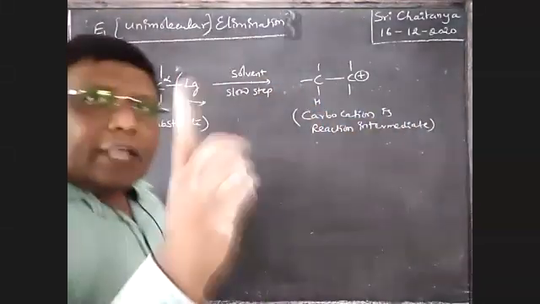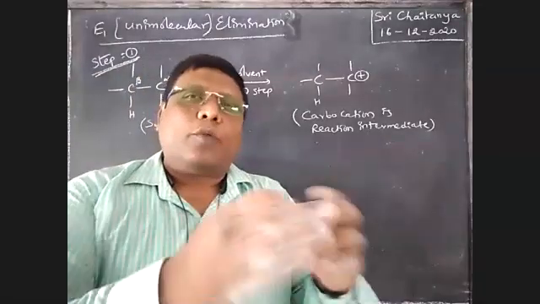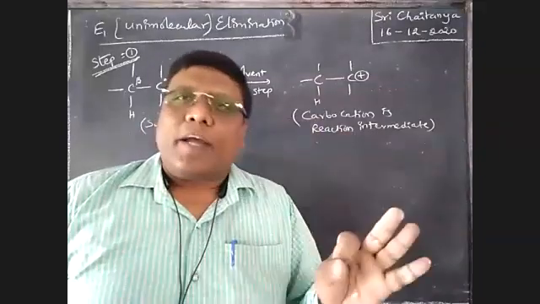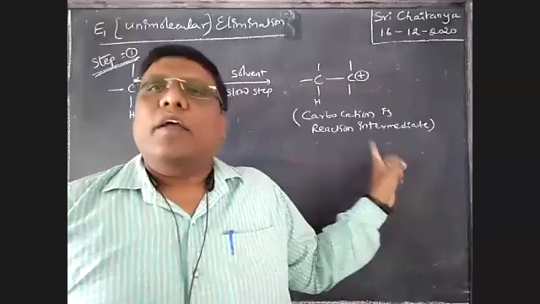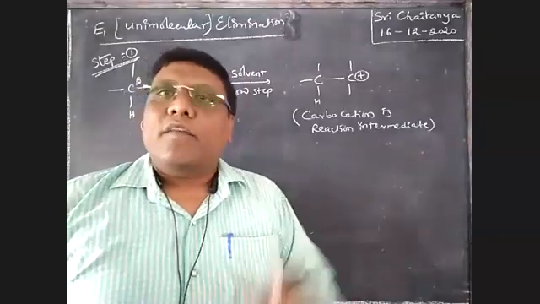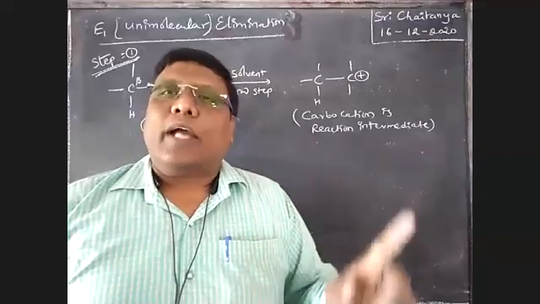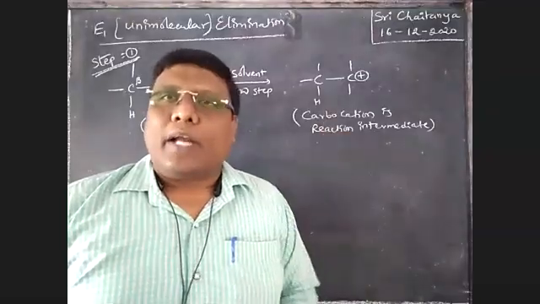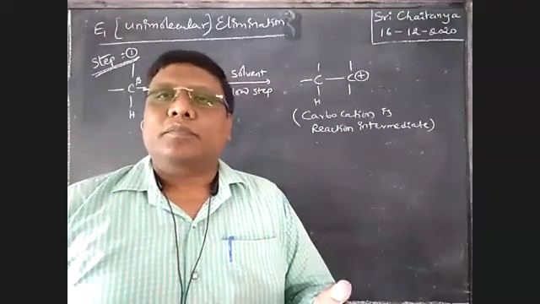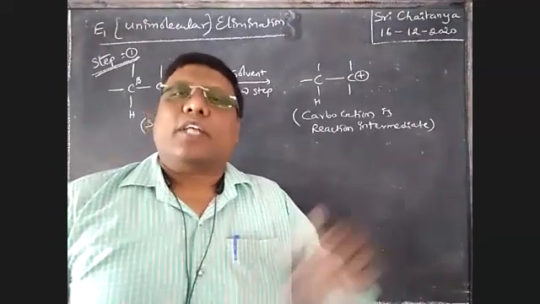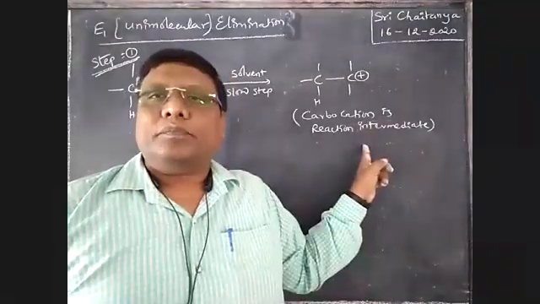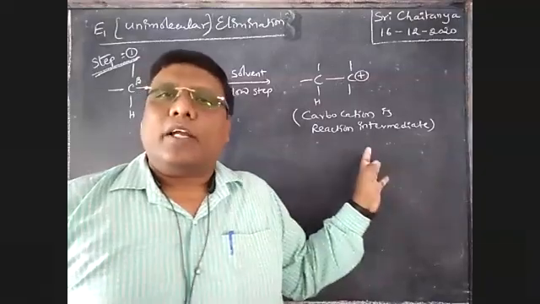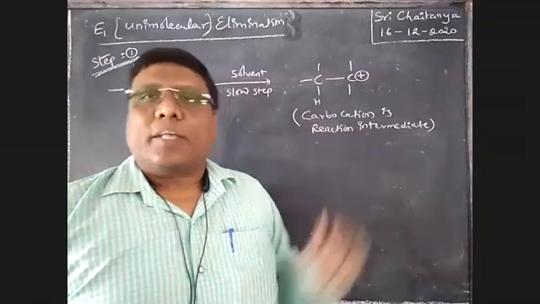Boys, already at the time of carbocations I explained that the most stable carbocation should give the final product. For that purpose, hydride shift, methyl shift, ring expansion, all those are possible. Here also, wherever a carbocation is the reaction intermediate, finally we get the most stable carbocation after rearrangement. Primary changes to secondary, secondary to tertiary. Hydride shift, methyl shift or ethyl shift are all applicable here also. That is the first step.